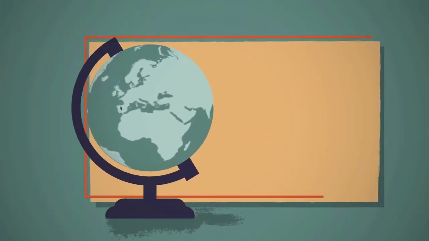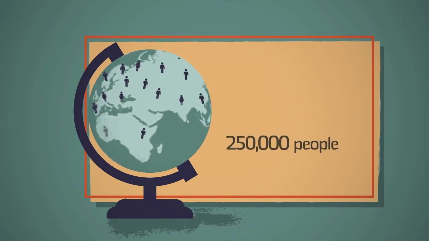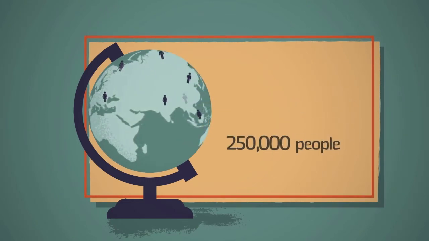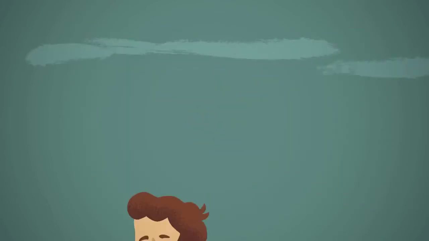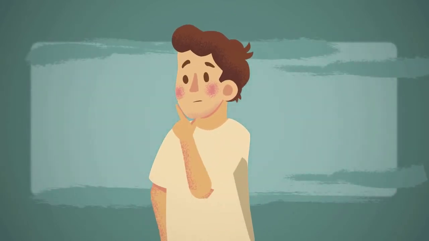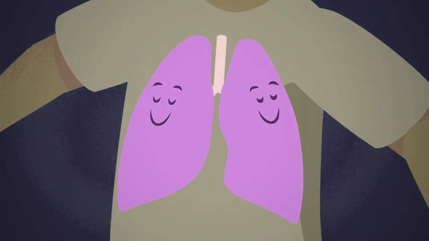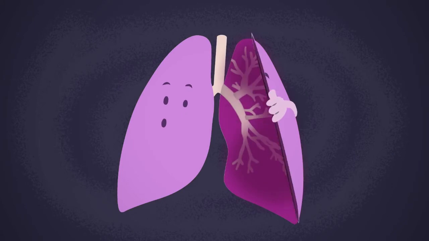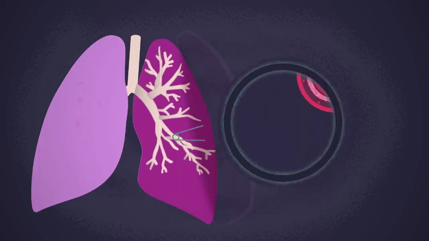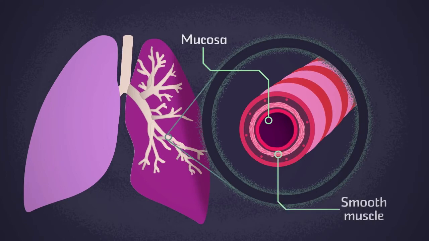Around the world, more than 300 million people suffer from asthma, and around 250,000 people die from it each year. But why do people get asthma, and how can this disease be deadly? Asthma affects the respiratory system, particularly the smaller airways, such as the bronchi and bronchioles. These airways have an inner lining called the mucosa that's surrounded by a layer of smooth muscle.